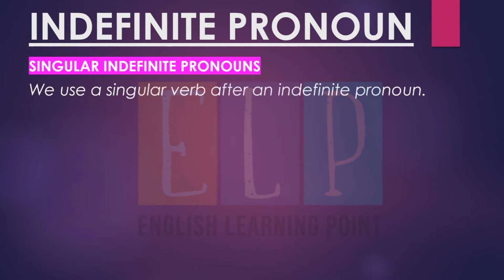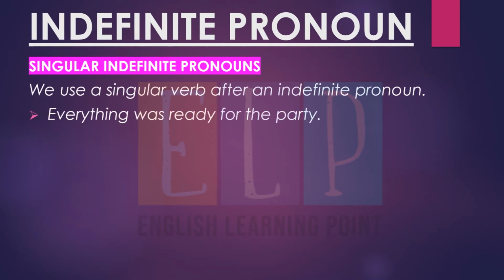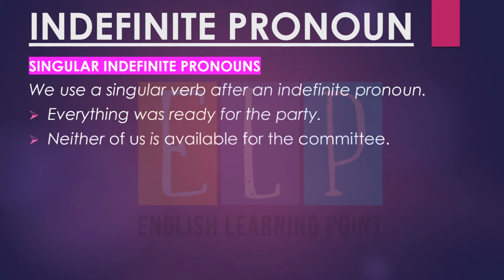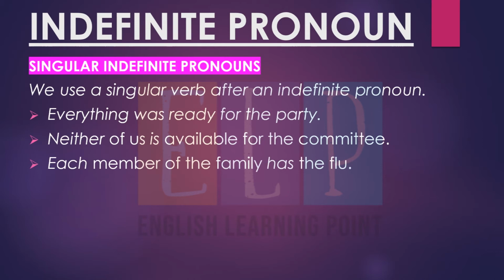Singular indefinite pronouns. We use a singular verb after an indefinite pronoun. Everything was ready for the party. So here was is a singular verb we are using with indefinite pronoun. Neither of us is available for the committee. Neither is an indefinite pronoun. Each member of the family has a flu. Each here is an indefinite pronoun and has is a singular verb. Everyone works well together. Everyone here is an indefinite pronoun and works is a singular verb.